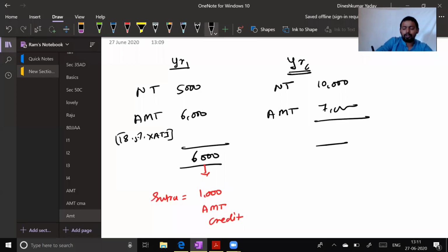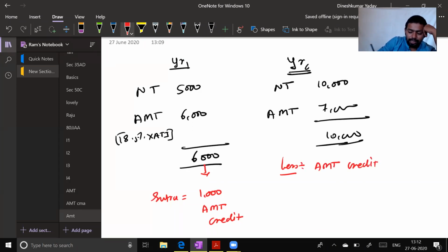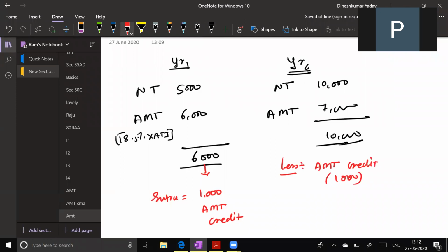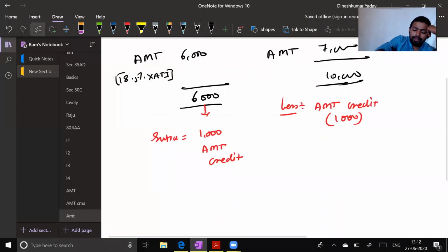Now in this year, how much should I pay? What should I pay first of all? 10,000. But will I pay 10,000? Answer is no. 10,000 less the AMT credit that we have, 1,000 rupees will be subtracted, and therefore the amount payable by me will be 9,000. So this is one example that you should know.